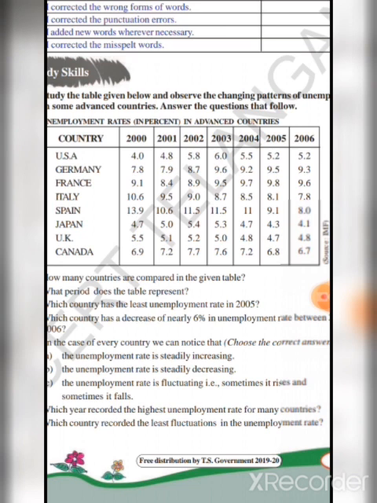Meena, give me the answer. Yes, the answer is option C. The unemployment rate is fluctuating. So we can observe from the table that sometimes it is increasing and sometimes it is decreasing. So that is nothing but the unemployment rate is fluctuating. It's not continuously increasing, it's not continuously decreasing. It's just increasing and decreasing.